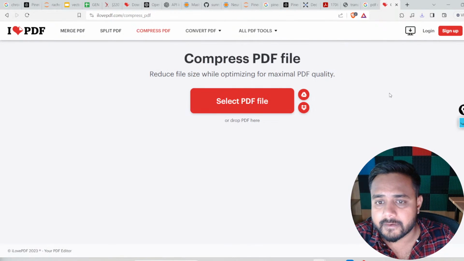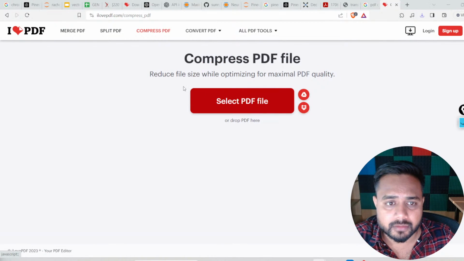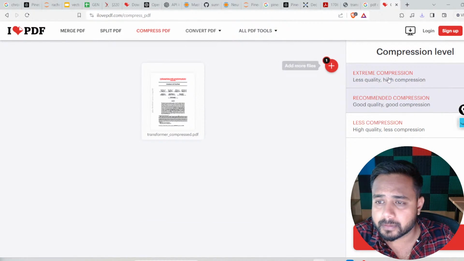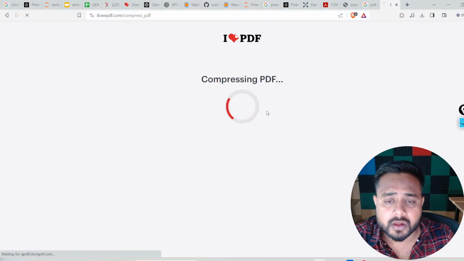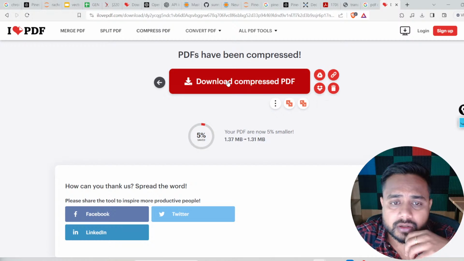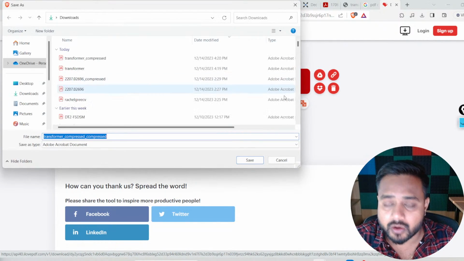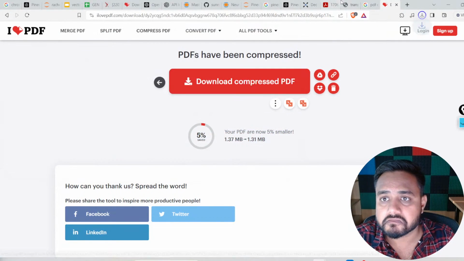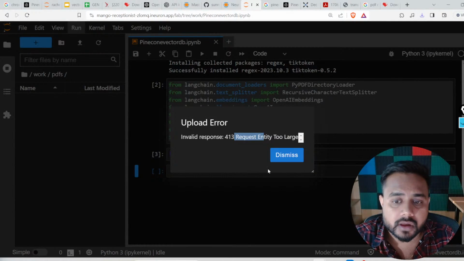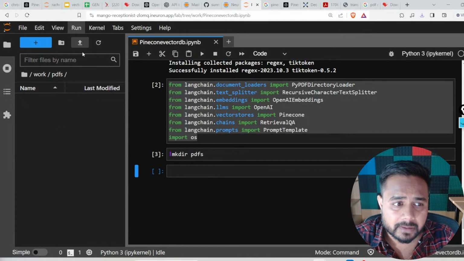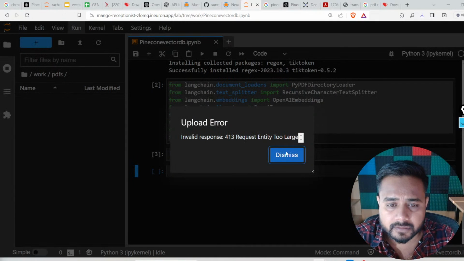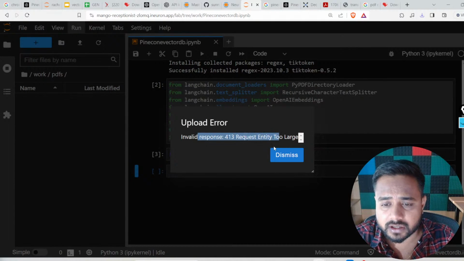Let's see what will be the size of it. Just a second. Select PDF, and here compress PDF, extreme compression. The size is going to be 1.3 MB. I don't think this lab will allow it. Just a second. Otherwise, I will have to use another file. Just a second. Let me check. So it is saying request entity too large.